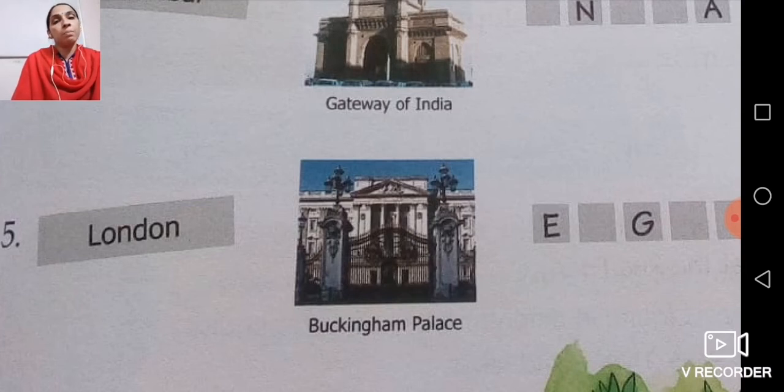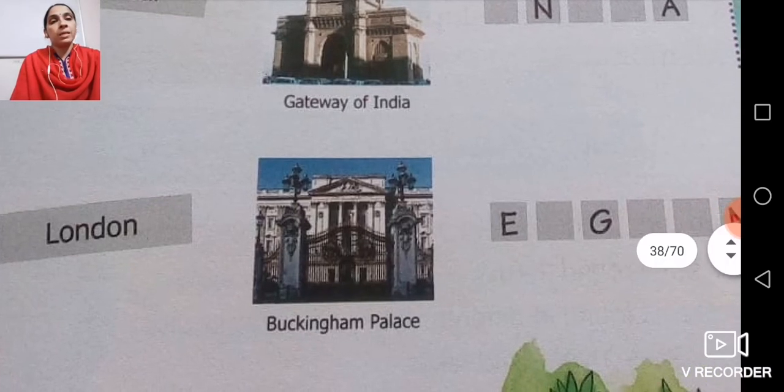The landmark is Buckingham Palace. And in which city is it situated? Buckingham Palace is again the palace of the queen of England. She is residing in this Buckingham Palace, and it is situated in England.